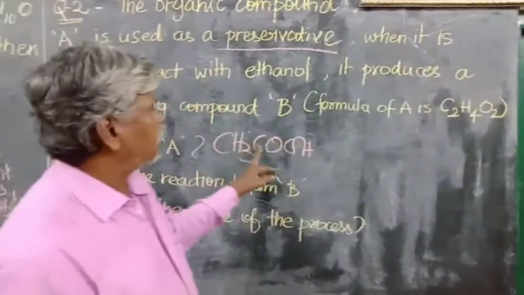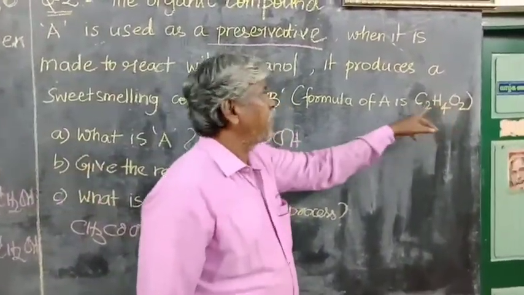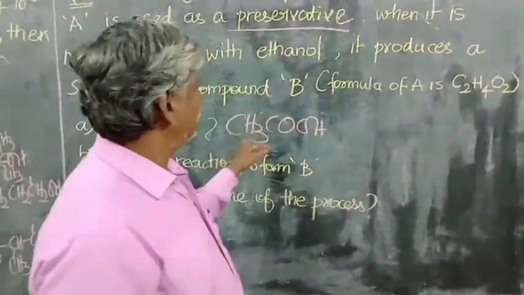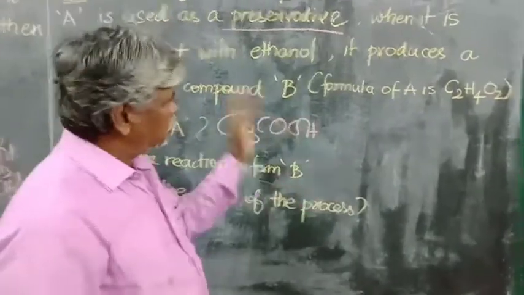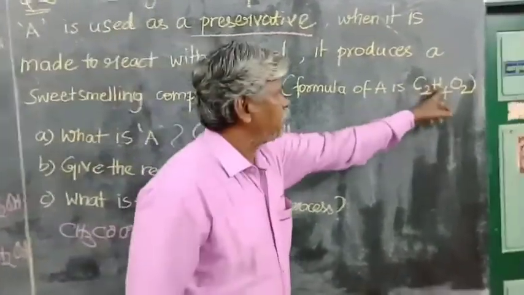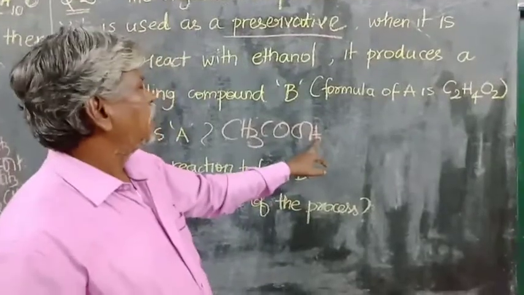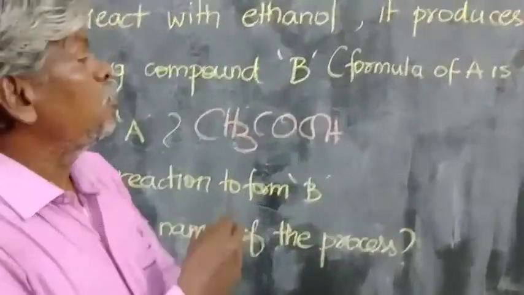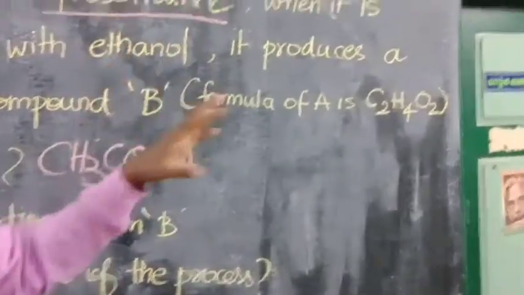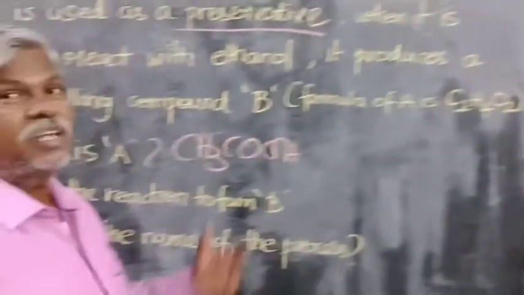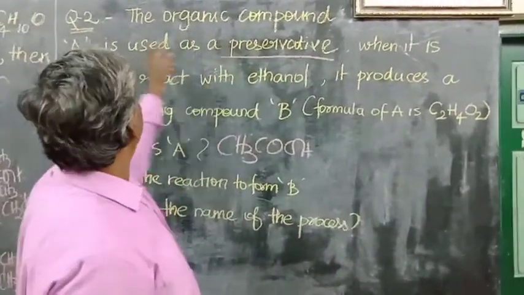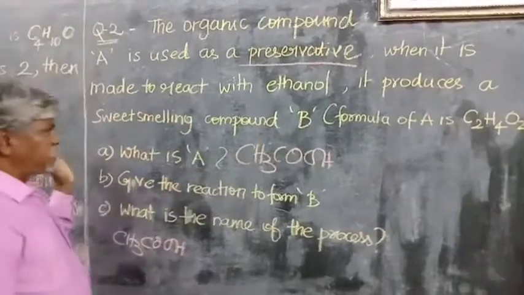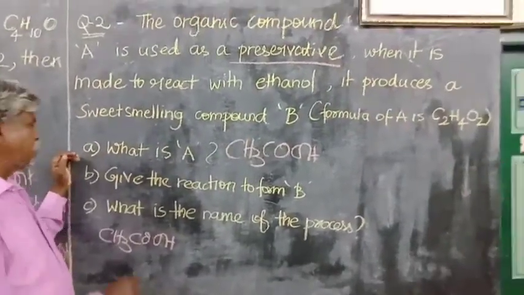The number of carbon atoms is 2. It is given in the question itself, C2H4O2: the formula contains 2 carbon atoms, the number of hydrogen atoms is 4, and the oxygen atoms are 2. Whenever you have O2 in the formula, it should be an acid or an ester, and since it is given as a preservative, this is acetic acid. A is acetic acid, also called ethanoic acid.